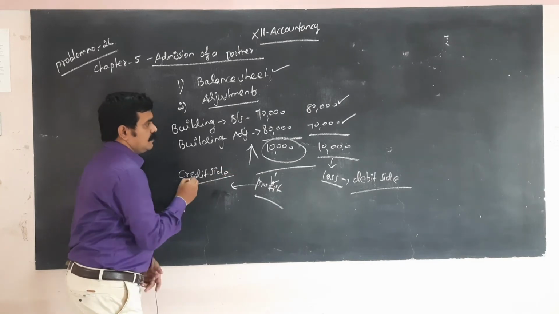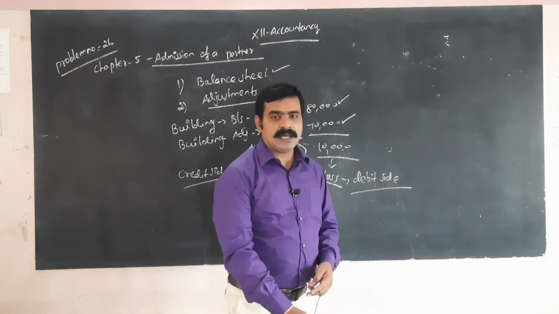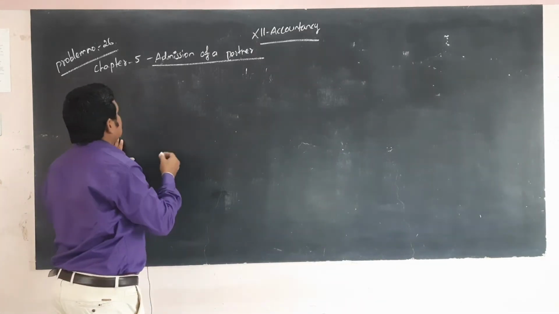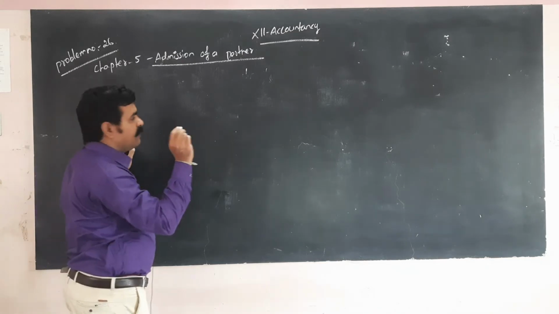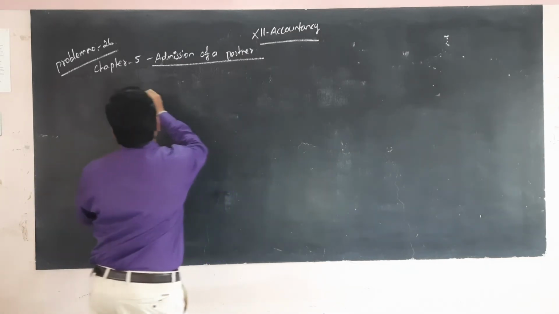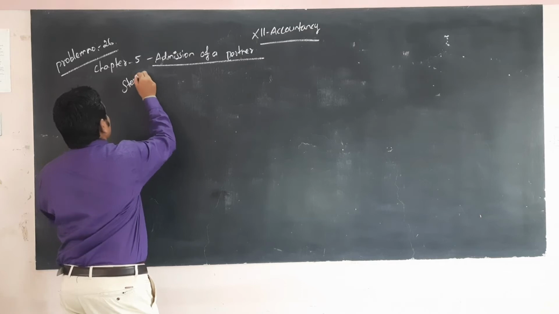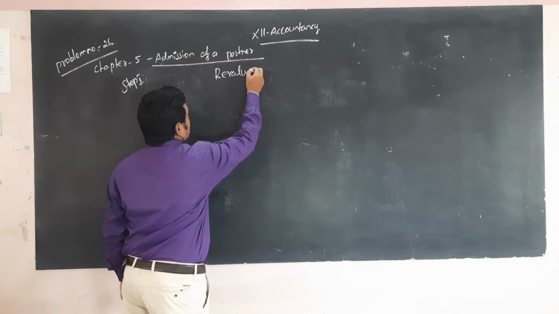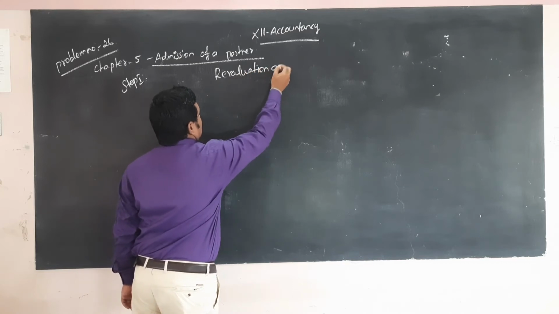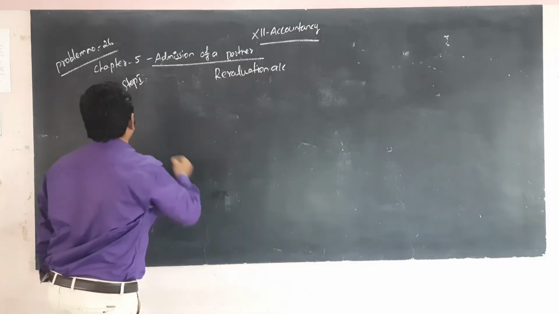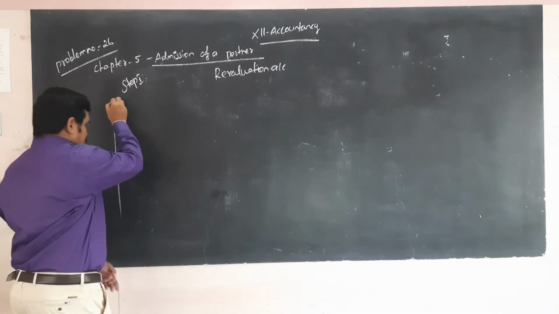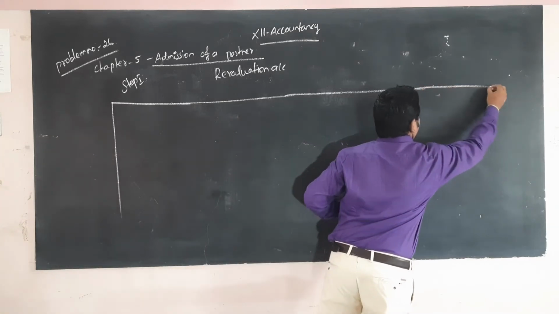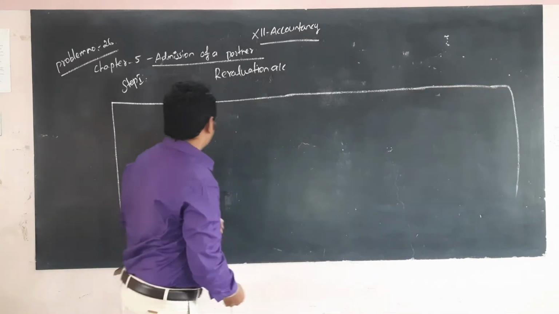Okay, this is the important thing in the information. Next, let us go to solve the problem. This problem has 3 steps. Step 1 is the revaluation account.